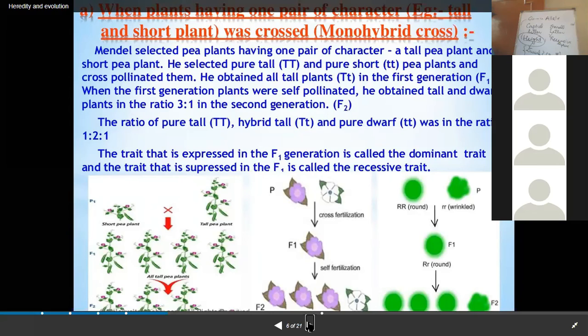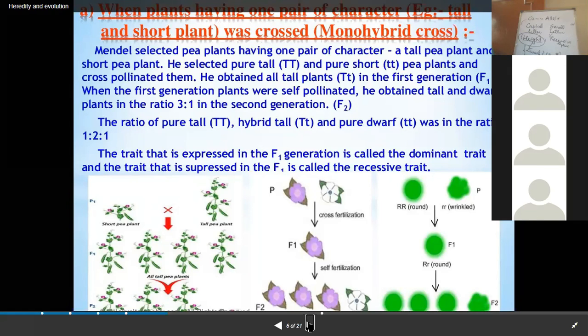Third was the shape of the pod, which is the pea's फली. Then the shape of the seed, because some seeds are quite round, but some are wrinkled.